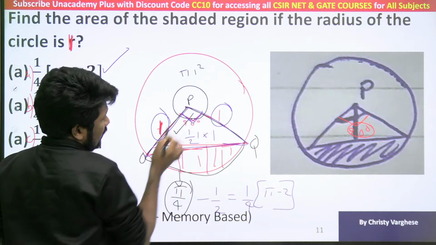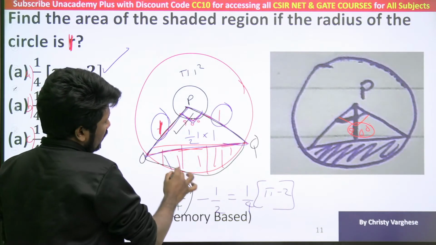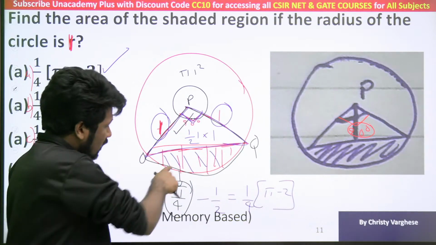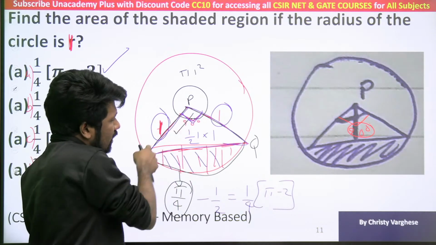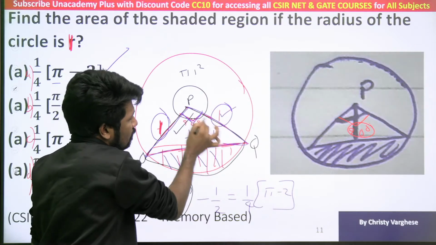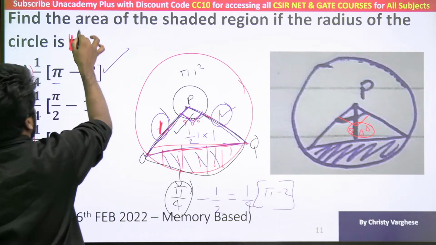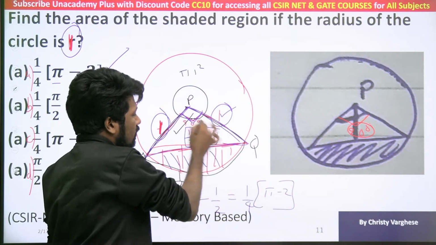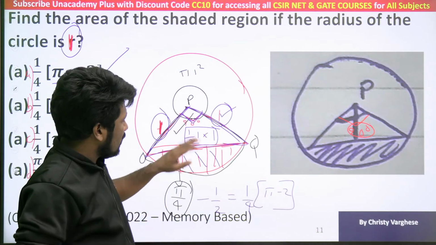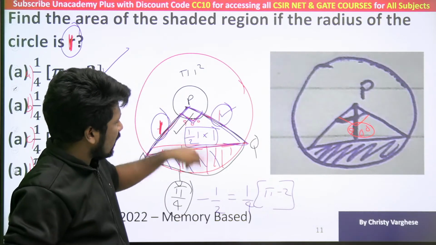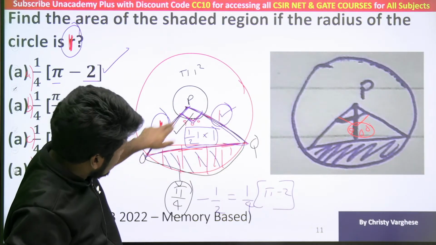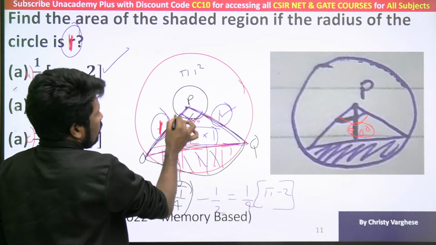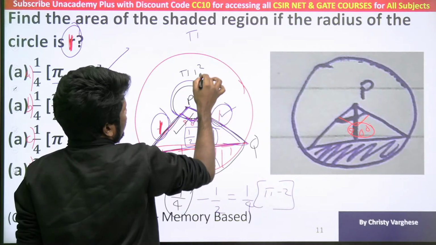The question said that this is 90 degree, and you need to find this shaded area. To find the shaded area, you need to find this sector area minus this triangle area, which is a right triangle with the radius as the base and the radius as the height. The question says the radius of the circle is 1. So half base into height will be the area of that triangle. So half into 1 into 1, that is half, will be the area of that triangle. So from the total sector, you need to subtract that half. So what will the sector area be? Full circle area will be pi radius square. Radius is given as 1.